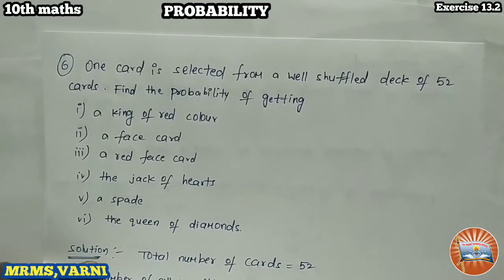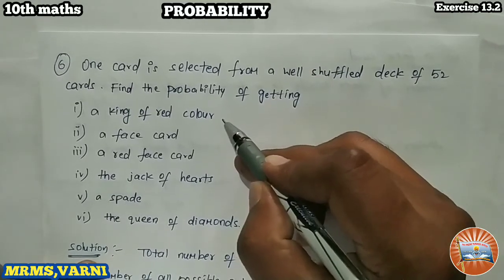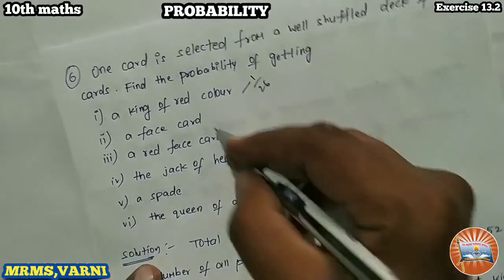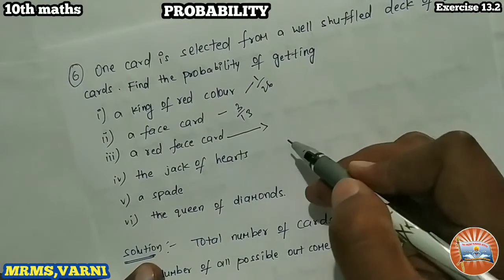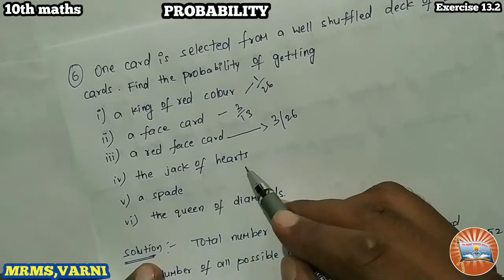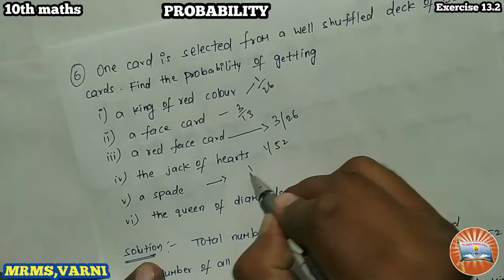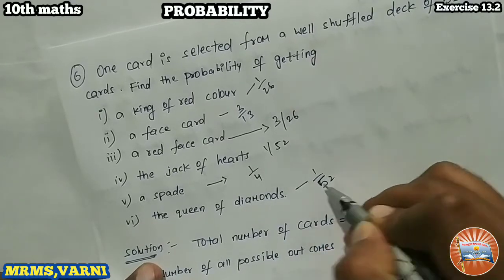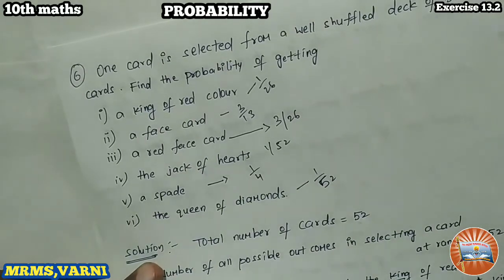Yeah, this is the actual question. So we have solved already. What is the king of red color probability? That is 1 by 26. And a face card probability we got 3 by 13. And red face card probability we got 3 by 26. The jack of hearts we got is 1 by 52. And a spade card probability 1 by 4. The queen of diamonds probability 1 by 52. Right, this is the solution of problem number 6 in 13.2.